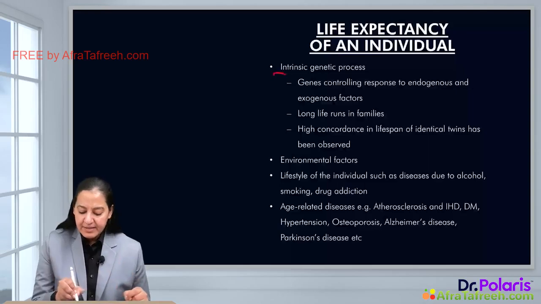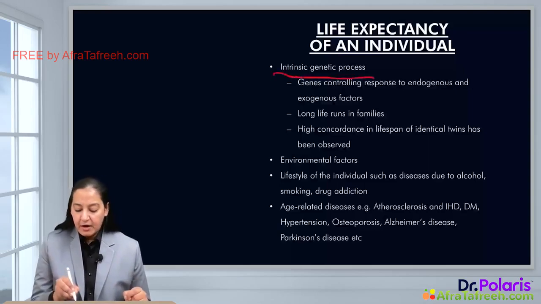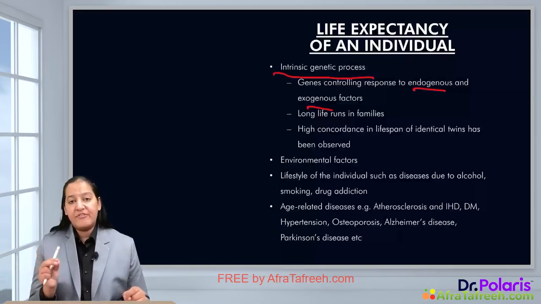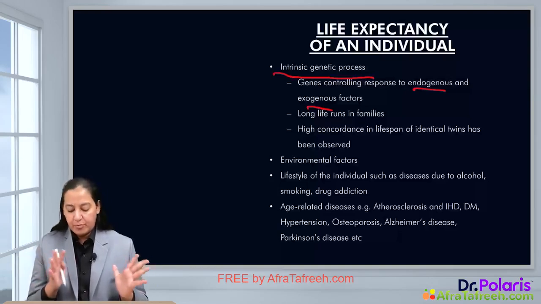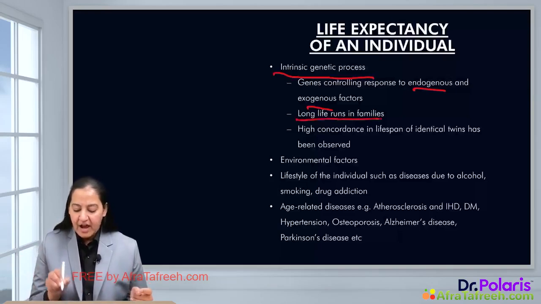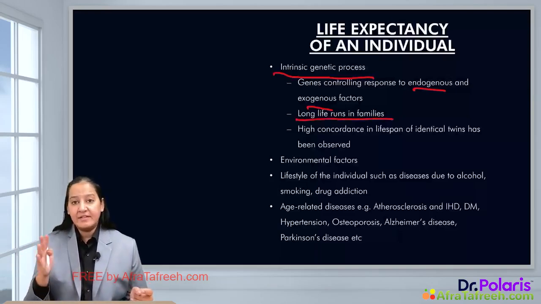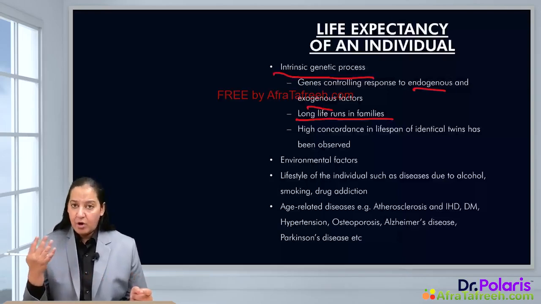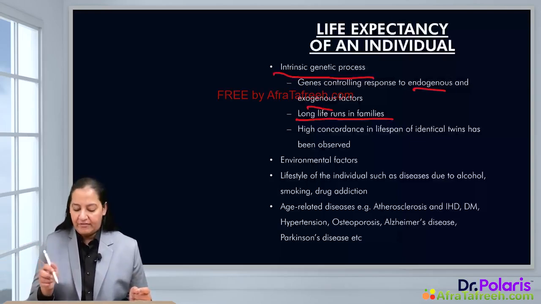Number 1, it is the intrinsic genetic process. The genes controlling the response to endogenous and exogenous factors differ from human to human. That's why life expectancy differs from human to human. Long life runs in the family. If the grandfather and father, on the maternal side or on the paternal side, have long life, then there are more chances their children will also have long life, right?